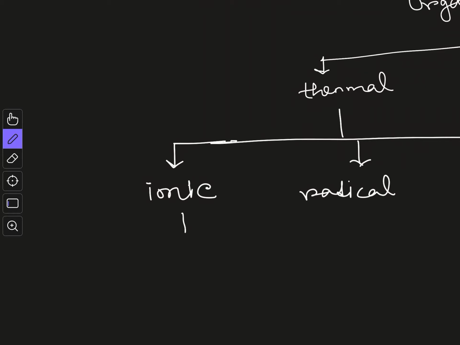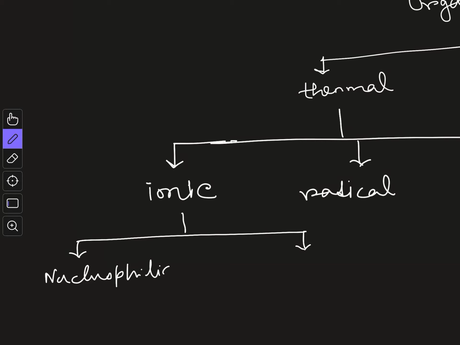So ionic reactions we can broadly classify into 2 categories. One is nucleophilic reaction and another one is electrophilic. But you will see that all reactions involve a reaction between a nucleophilic and an electrophilic center.